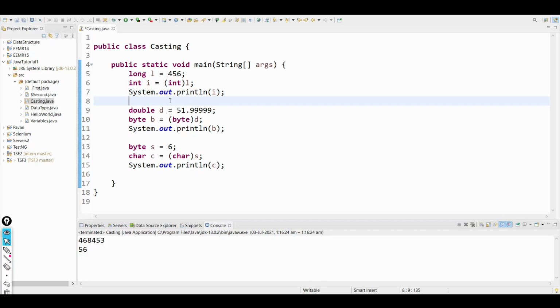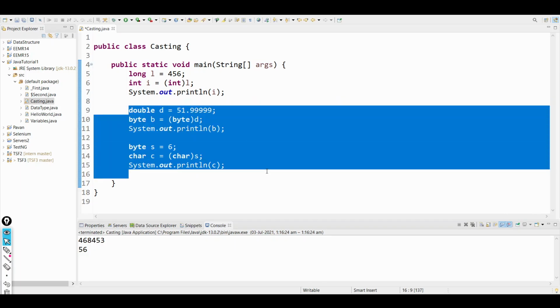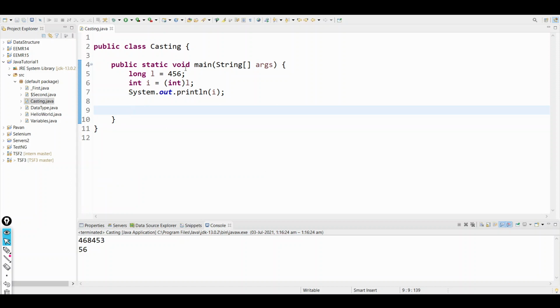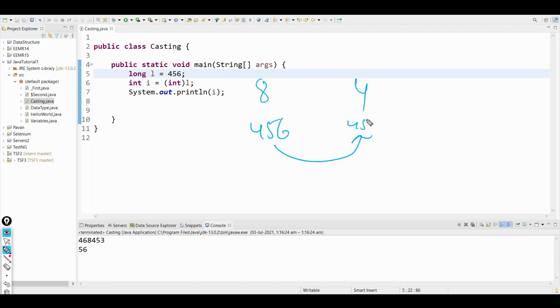For now, let's just delete this code. Now the question is why it is not spilling out, right? Because long is 8 bytes and int is 4 bytes. At this moment I'm trying to cast this to 456 and it is carried out successfully. Now the question is why?